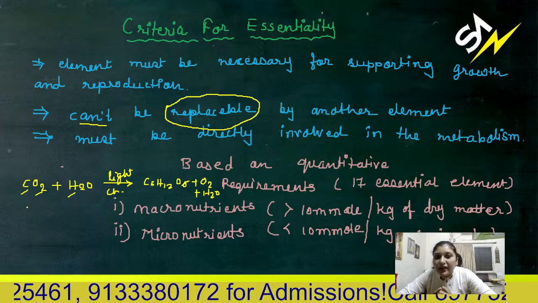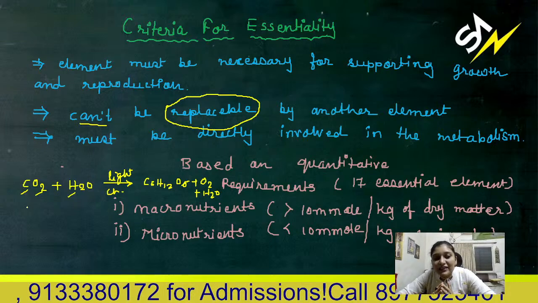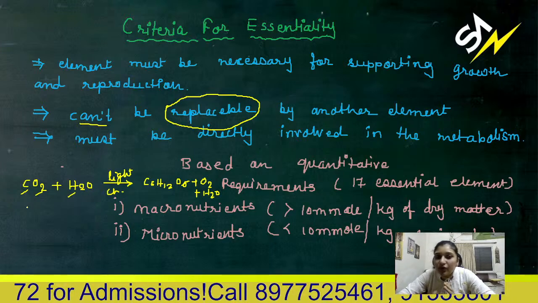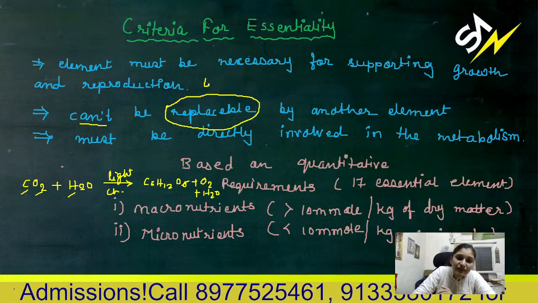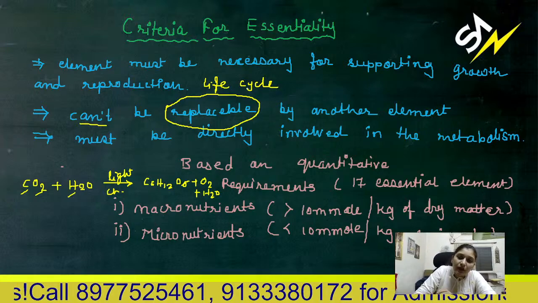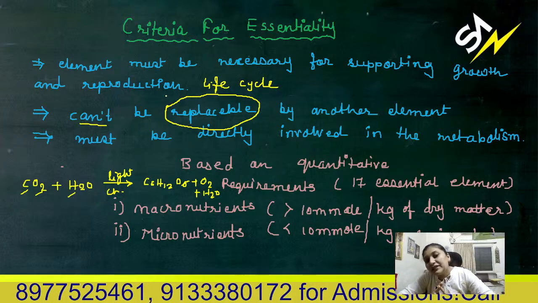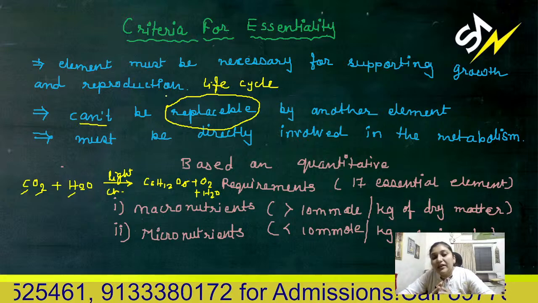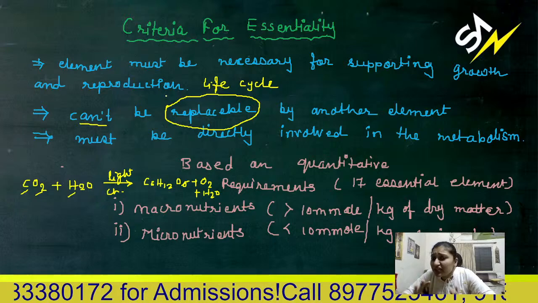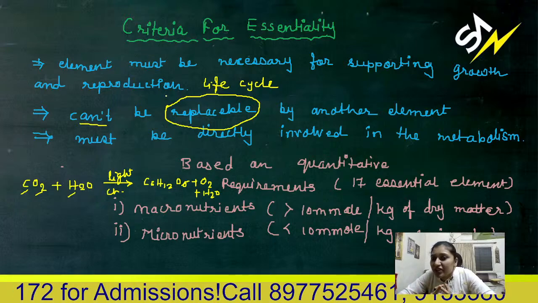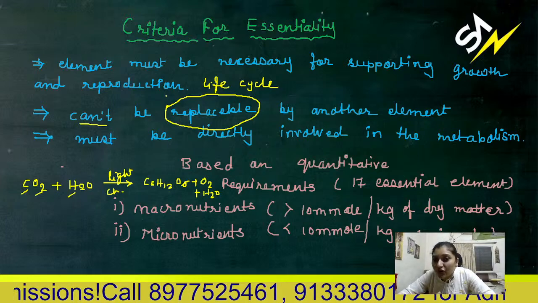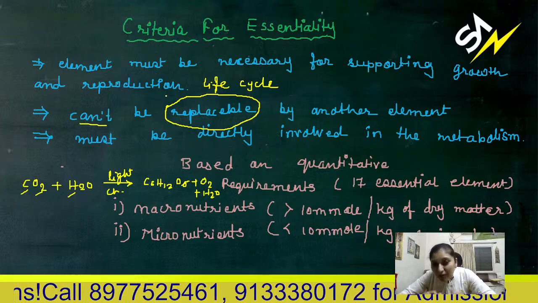So that's why these are the elements which are essential for the growth and reproduction, for completion of the life cycle of the plant. The plant could not complete its life cycle without these essential elements. So you need to provide these essential elements in the form of nutrition, from the soil, from the environment, from outside.